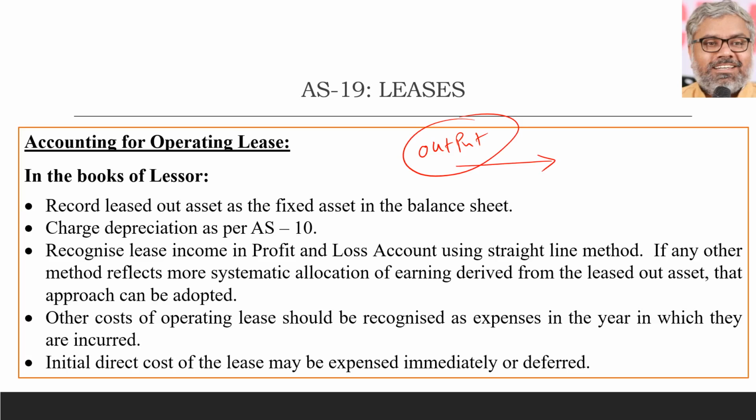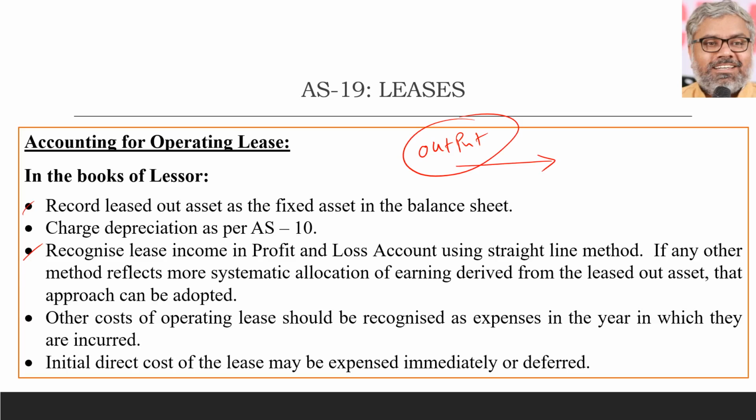So the point is, normally they are recognized using straight line method as income naturally for lessor. However, if any other method reflects more systematic allocation of earning of the income, then such method can be also adopted. And if any expenses are there related to the operating lease, they should be recognized in the year in which they are incurred. There is nothing special here. Everything is normal. It is income.